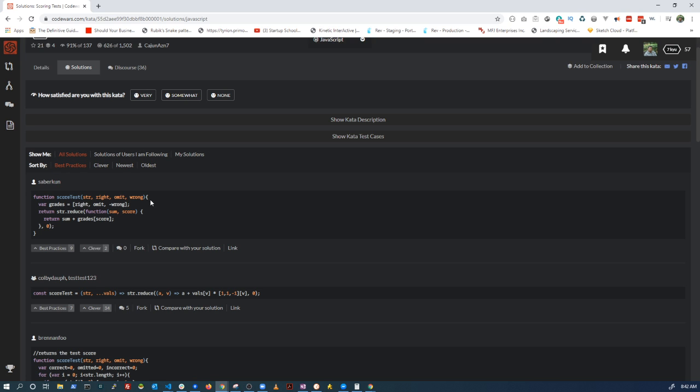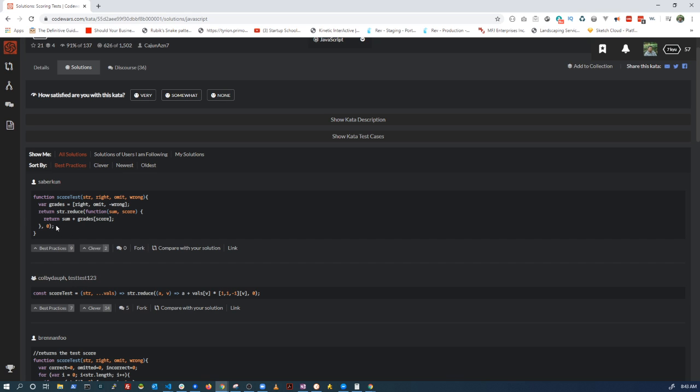So this takes in the certain feedback. We have a grade, so right, omit, wrong, which is the same as up here. And then they're doing a return string.reduce function, sum and score. And then here they're going to return the sum plus the grades of the score. Because they put them in an array, they're going to use the 0, 1, and 2 as the index on it. So by putting the 0, 1, or 2 in here, they're essentially grabbing that score for each one, and they're just summing it together and returning it. And the 0 is the starting amount.